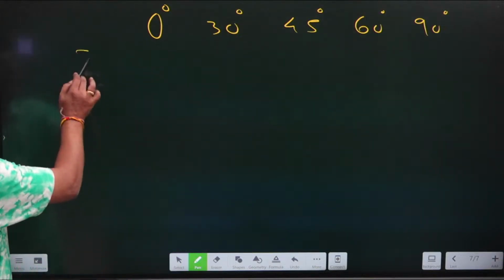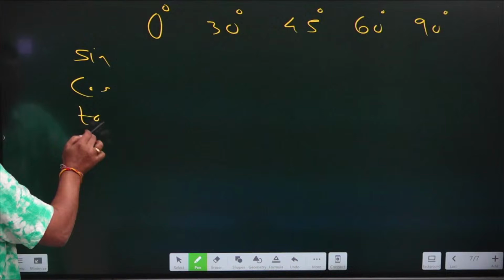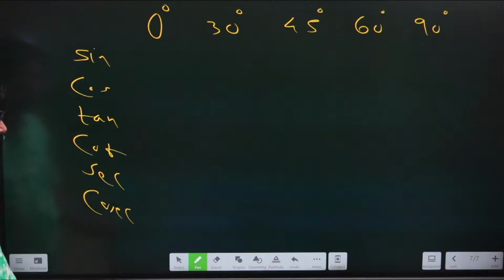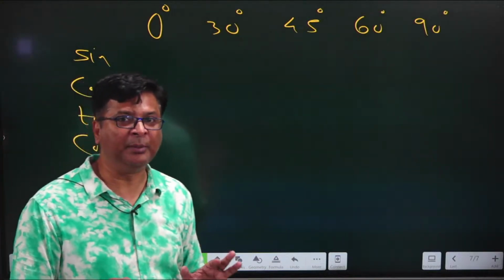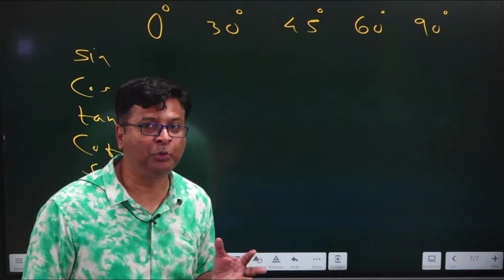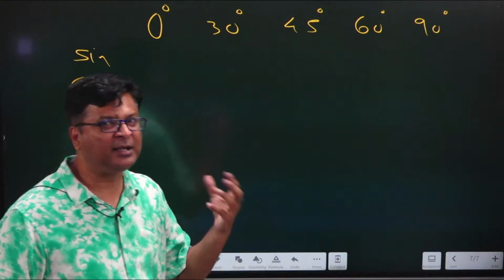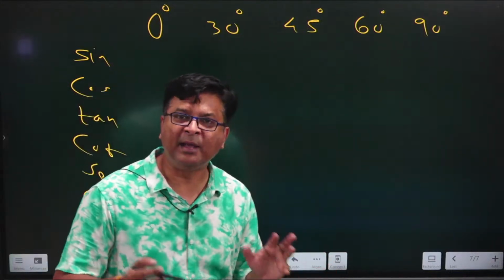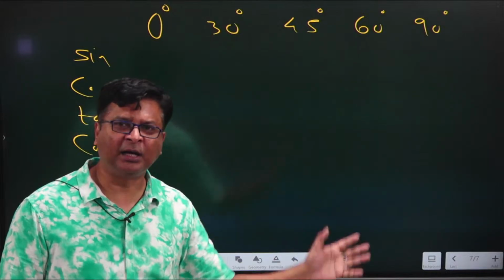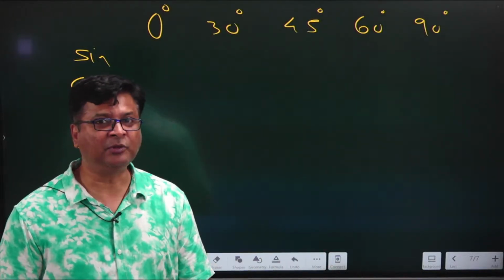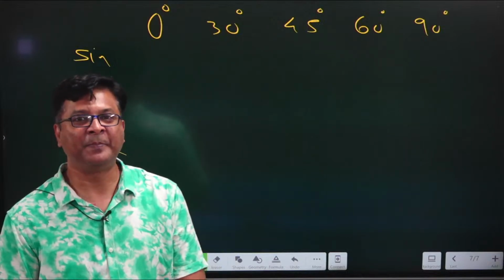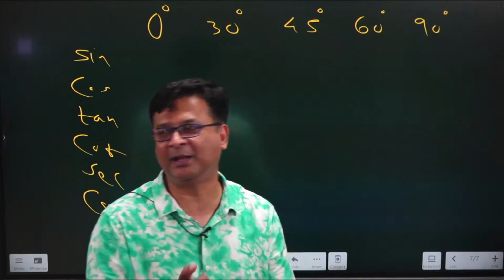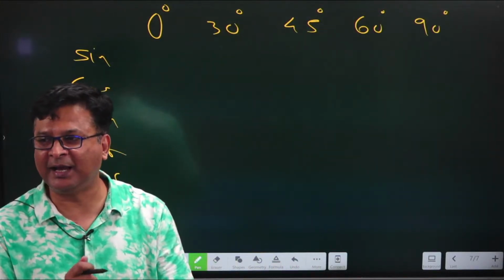Now sine, cos, tan, cot, sec, cosec are the trigonometric ratios whose angle values you must know, and for this you have to remember one trick so that you don't put more pressure on your mind. And that trick is, might be your teacher has told you that if you can draw the first row, then by seeing that row you can write the other values also. But sometimes students forget that first row even. So how to remember this first row with perfection, that is the question, and that is what I am going to tell you. So try to understand the method.